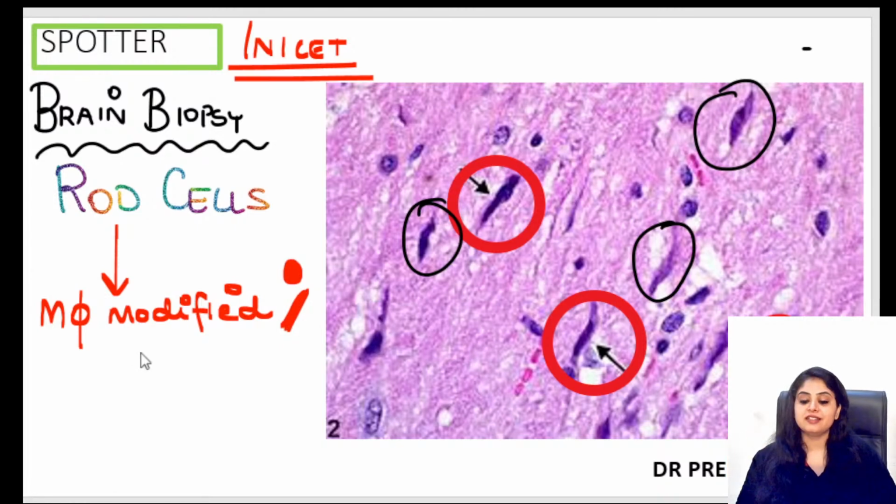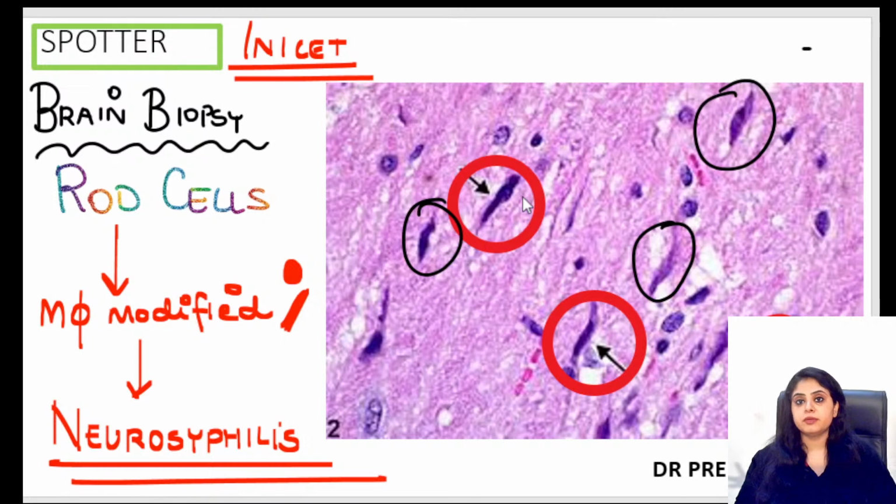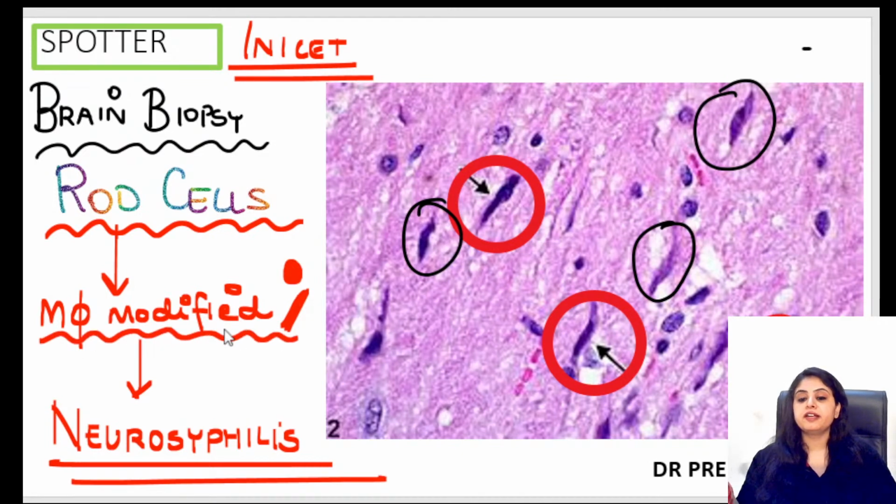Finally, we've got an answer. Correct, Dr. Swati and Dr. Megha. This is a case of neurosyphilis. This is a case of neurosyphilis. The only thing is, I gave it to you as an image. They will always ask you regarding rod cells. It will be written, and the photo will also be there, or either one of them. So rod cells that the photo shows you over here, firstly, what are rod cells? You'll say, ma'am, they are nothing but modified macrophages. Number two, where are they seen? They are seen in a case of neurosyphilis.